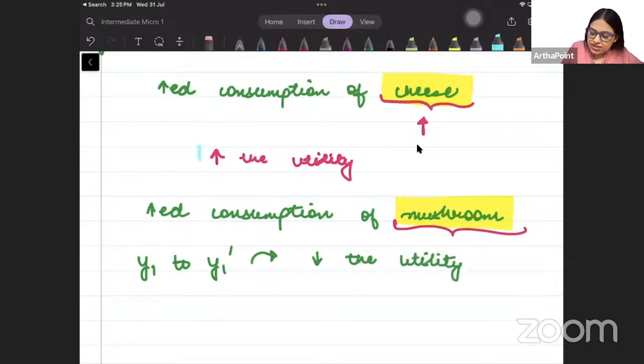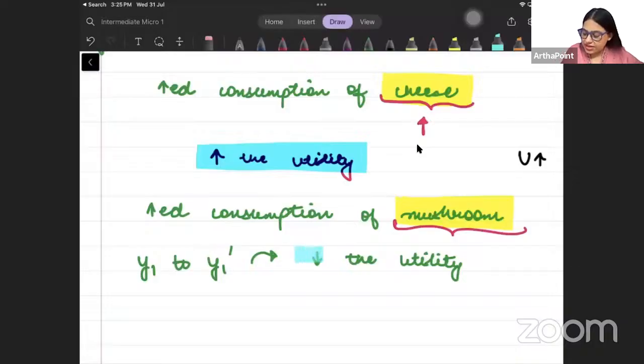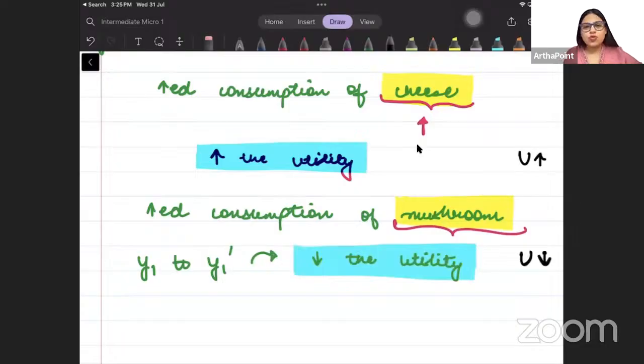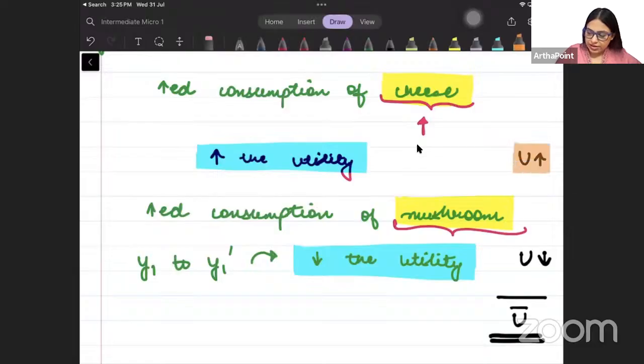So one is increasing utility, one is decreasing utility. So what is the net effect? Utility is unchanged. One increased utility, one decreased utility, so utility remained unchanged.